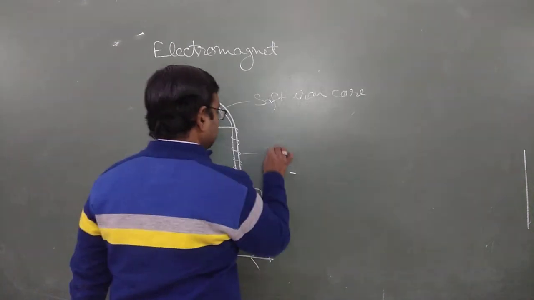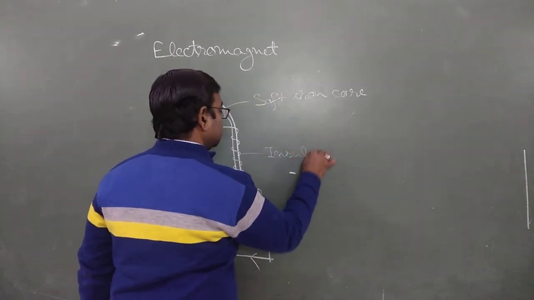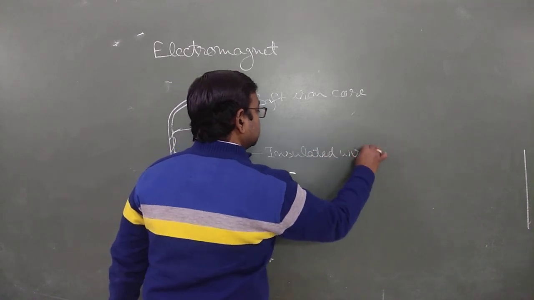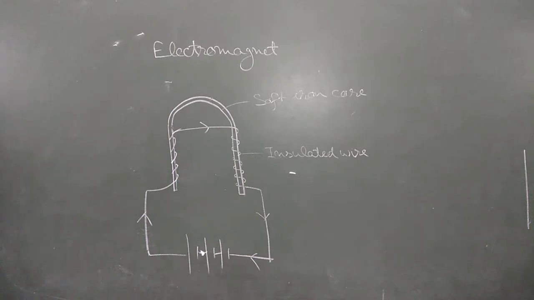This is insulated copper wire, in which electricity can easily flow.